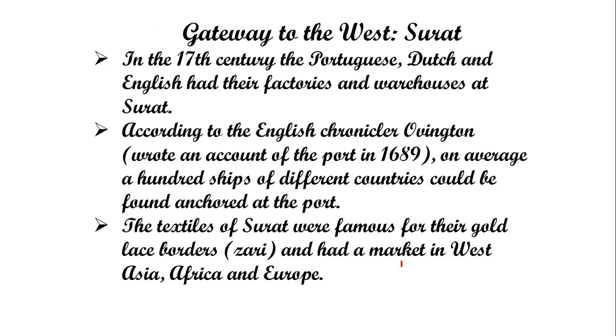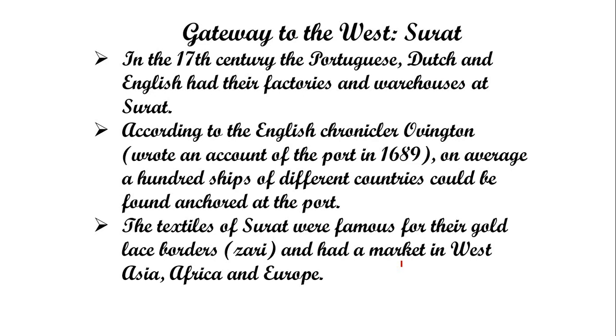Gateway to the West, Surat, had 17th century Portuguese, Dutch and English trade factories and warehouses. With the passage of time, many European countries started to establish their trading centers in Surat, including the Portuguese, the Dutch, and the English, meaning the East India Company. They started to fight each other to make India their main trading center. Out of all these, the British, the English people, got success and established their rule and trading center in India.